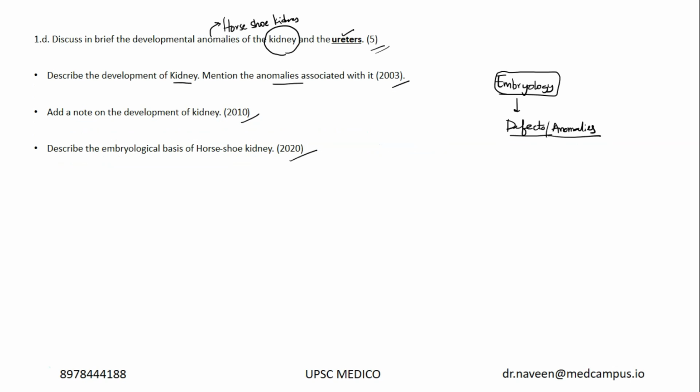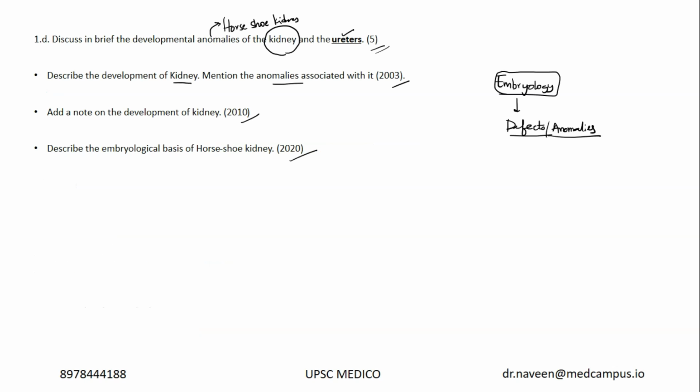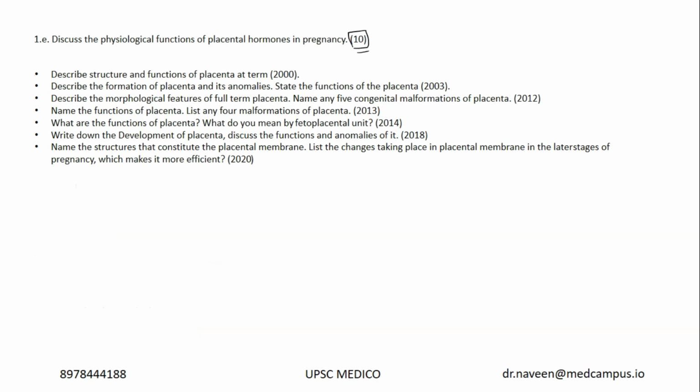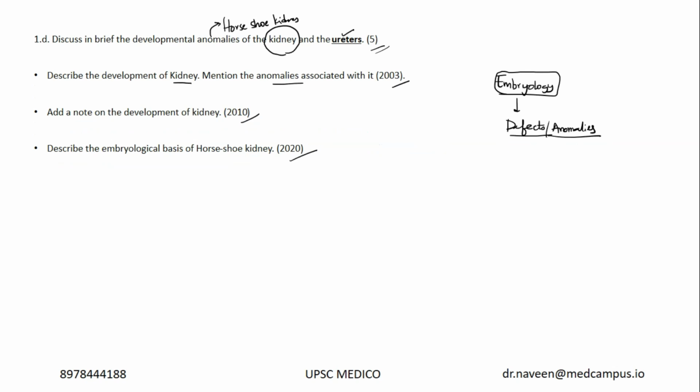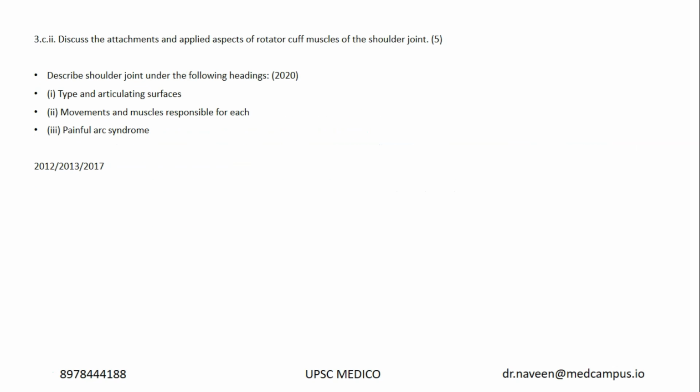And a very important thing I want to tell you from anatomy point of view is anatomy means images or diagrams. Even if you fail to give any text, even if you forget movements of the joints, the muscles producing the movements, relations and all, make sure that you practice at least 50 to 100 high yield images from anatomy and go to the exam. You have to draw images in this medical science paper, and those diagrams should be in bulk in case of anatomy. And this is a 70-mark paper and everything is a repeat. There is no outlier or any bouncer question from anatomy point of view.